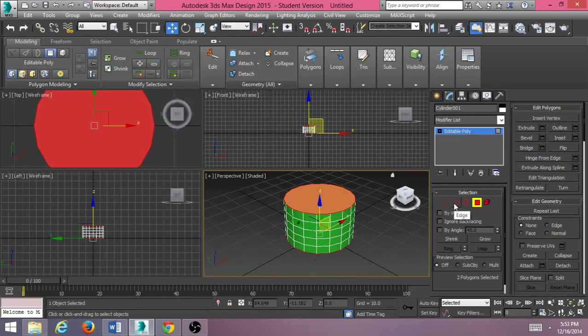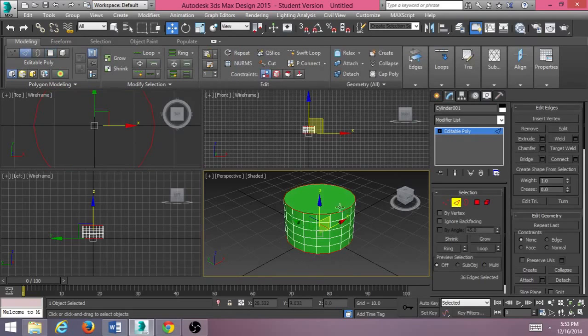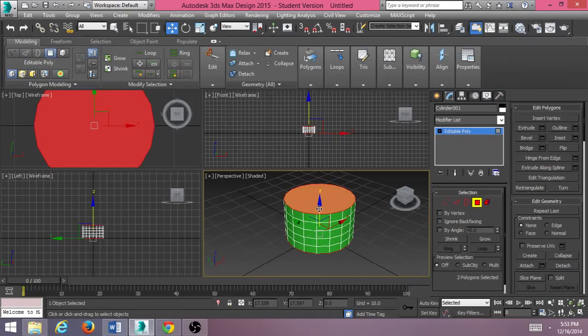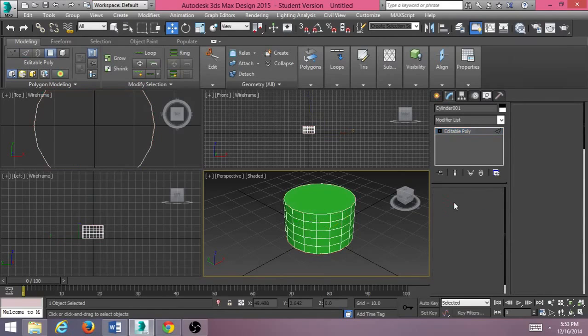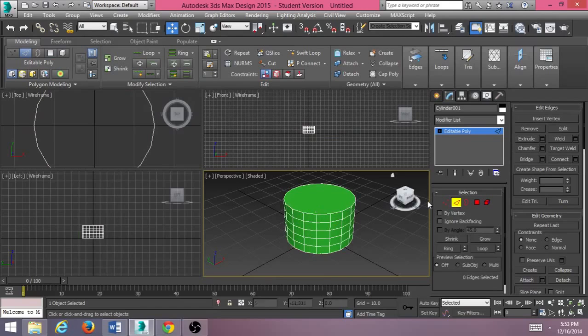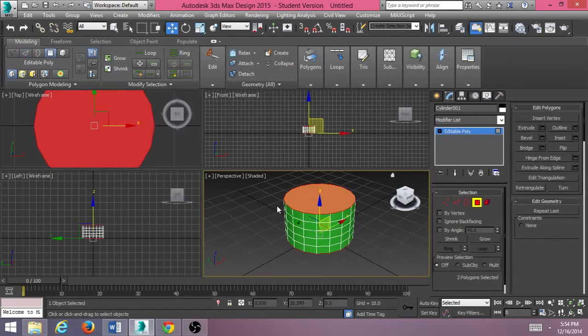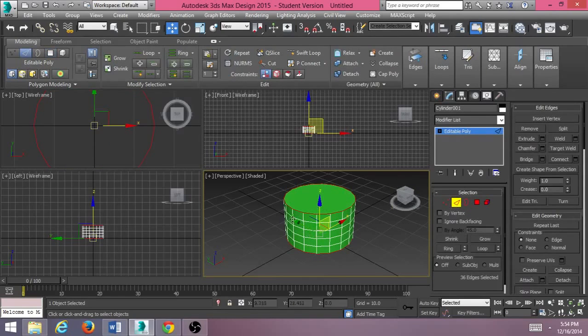I'm going to click this edge button. You have to hold down Control when you hit this, like that. You're going to get this. If you don't, I'll just show you what happens. Okay, so let's select this top and bottom, and I click here, and it didn't take it. So go back here, hold down Control, select edge, and it's kept our top and bottom edges selected.